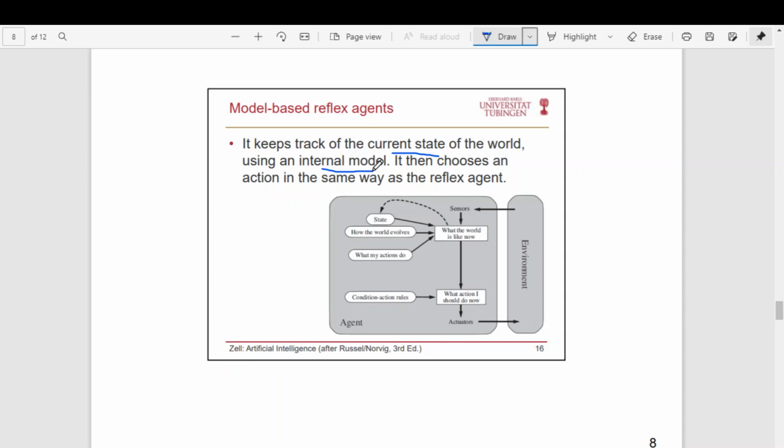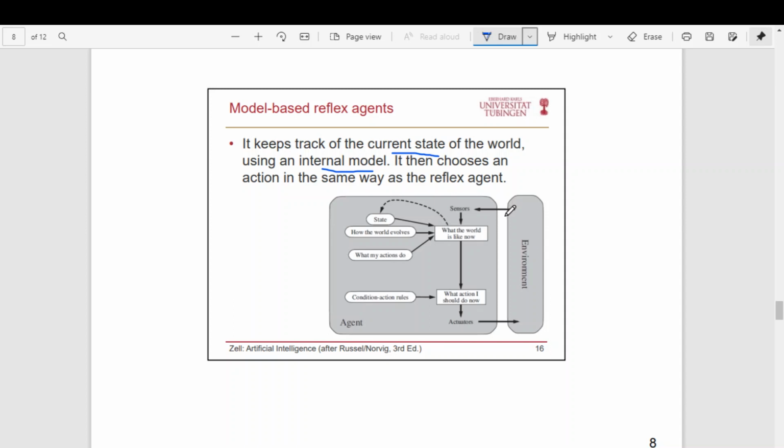Whatever environment it has sensed, it will keep track of it in the internal model. It will store a representation of the current environment internally in the agent, and this representation is called the internal model.